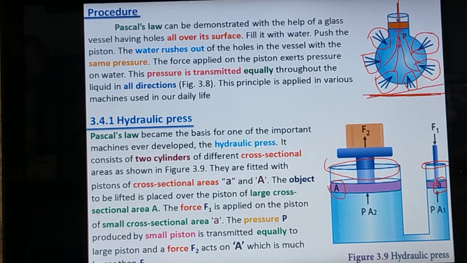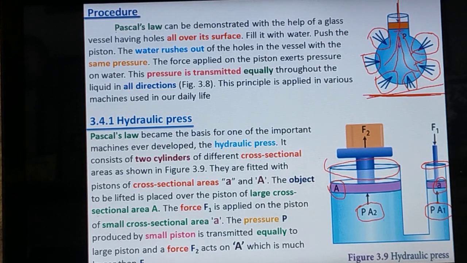So the pressure exerted through the large surface area is P into A2, that is the area of cross section. For the smaller surface area, the force applied is P into A1, that is the area of cross section.